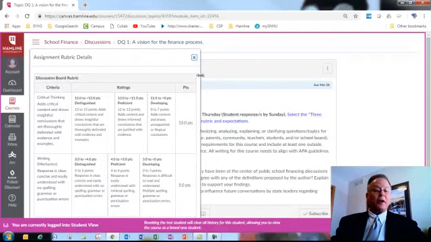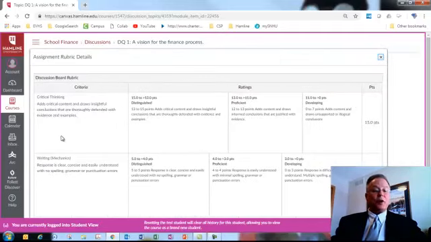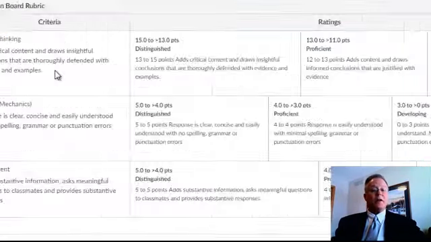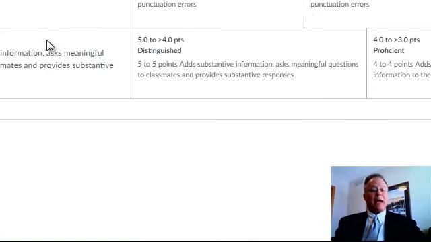If you look at the critical thinking, you're going to add content that draws significant conclusions that are thoroughly defended with examples and evidence. So again, I really care what your experiences are. I care what your insights are. I care what the interpretation from your readings is. At the same time, your voice gains strength when it's academically supported. I care about how you write. I want you to write in a professional, academic way, and writing will be assessed also. And also the engagement that you provide with your colleagues.